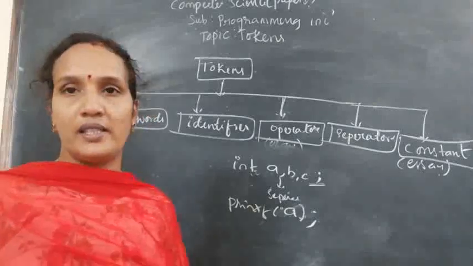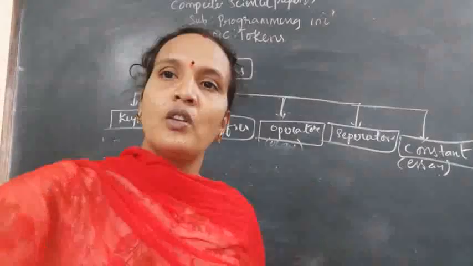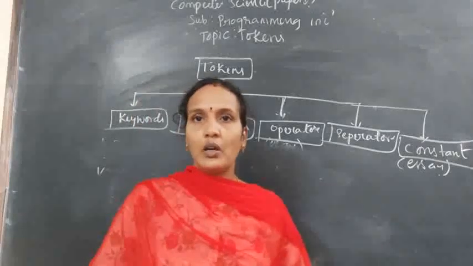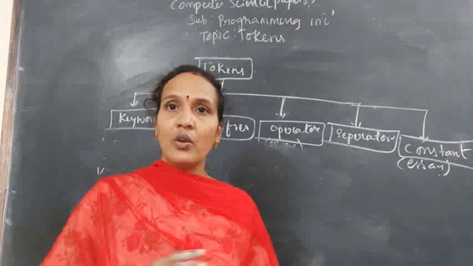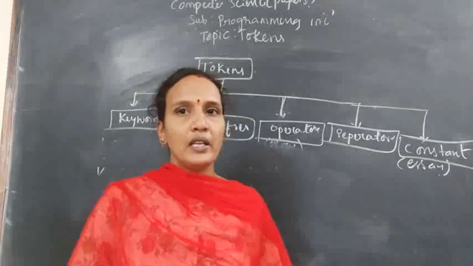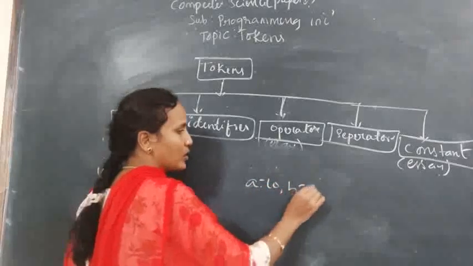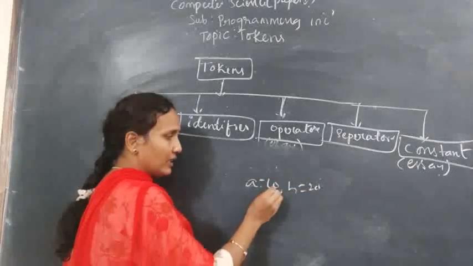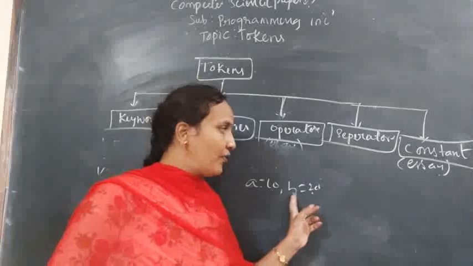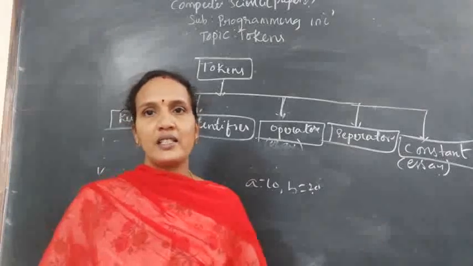Okay. The next one is a constant. Like in mathematics, you have a constant. So the next token is a constant. See, a constant is a variable or it may be anything, where whatever value you are storing in that particular variable, that particular entity, will never change. See, for example, if I give a equals to 10, b equals to 20, what is the value of a here? 10, b value is 20. If you execute the same program any number of times, the values of a and b will never change. So such entities are called constants in C programming.